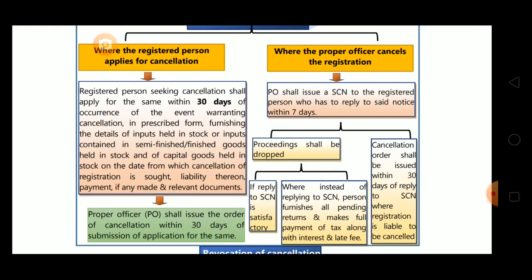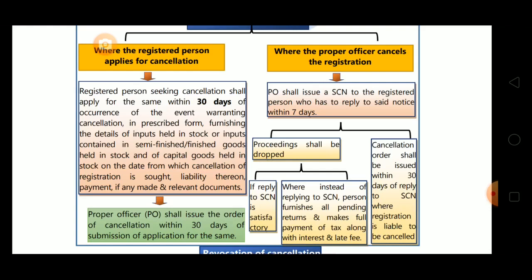Means when this cancellation event has occurred, then within 30 days that registered person is required to apply for cancellation. Now that person is required to disclose the details of inputs held in stock, inputs in semi-finished and finished goods held in stock, and capital goods held in stock on the date from which the cancellation of registration is sought.